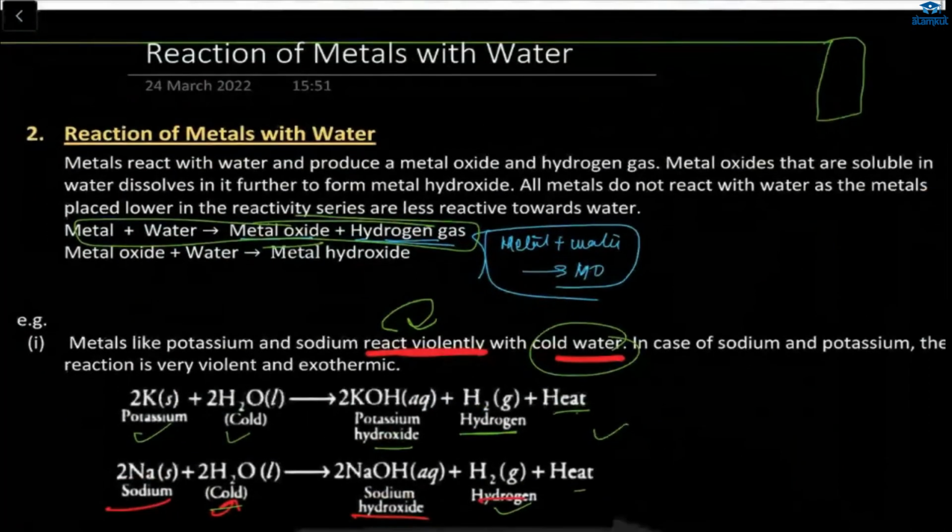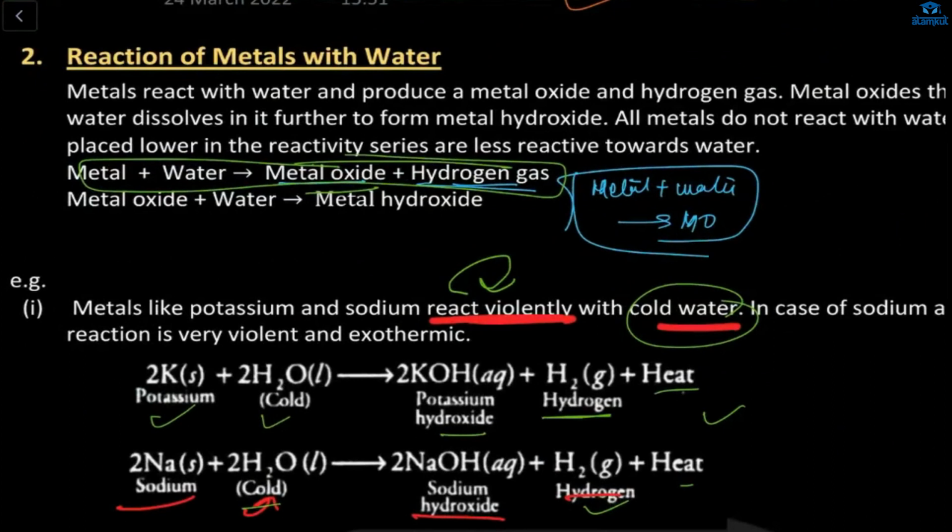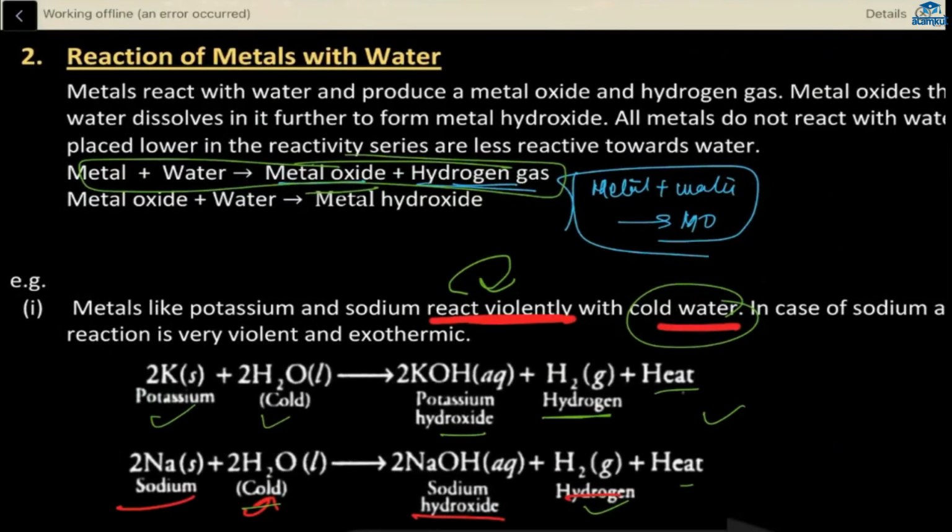next is reaction of metals with water. So this is the reaction. If we mix metal with water, we will get metal oxide and some hydrogen gas. For example, if I'm mixing potassium with cold water, we will get potassium hydroxide and hydrogen gas.